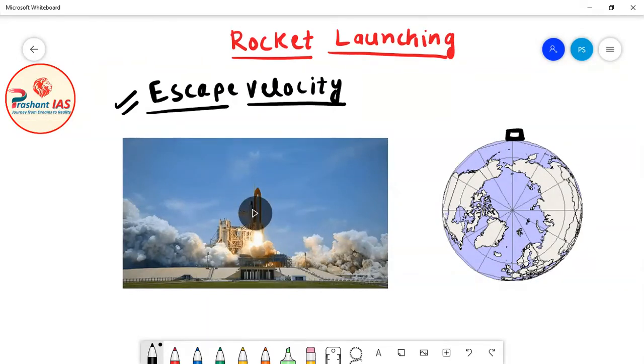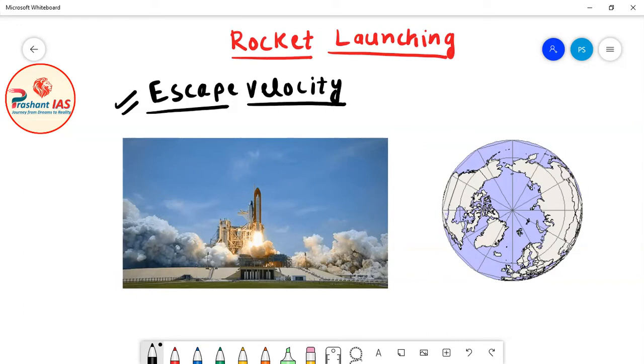Earth exerts gravitational pull on that object, and due to the gravitational pull of earth, this object sticks with earth and remains with earth. Earth exerts gravitational force on all the objects, for example on us, on humans, on everything on the planet earth. Due to this gravitational force, all the objects are held with earth and remain with earth.